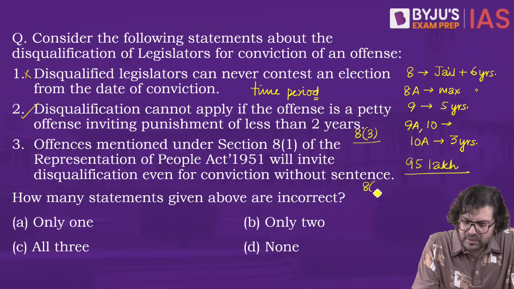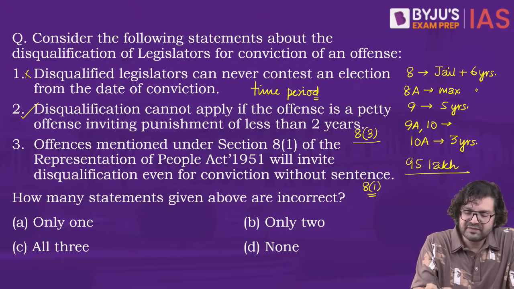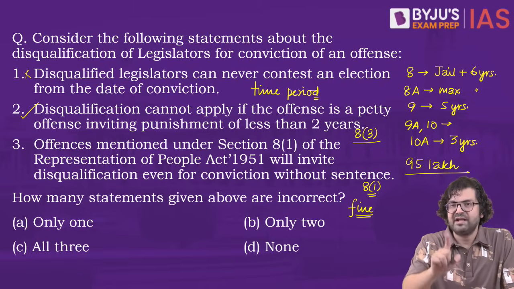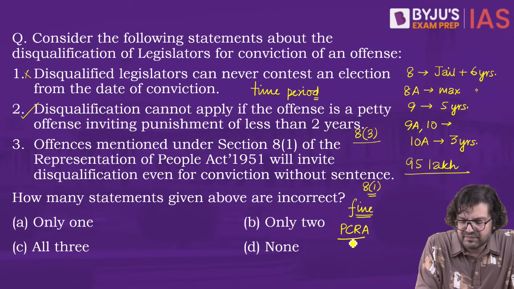So this is 8(1) where, if there is a jail sentence, that's included, but even if the court imposes a monetary fine on you, you will still be disqualified for 6 years. For example, the Protection of Civil Rights Act, 1955.